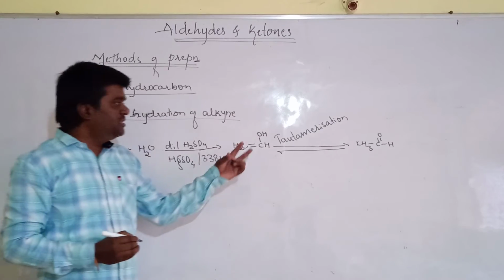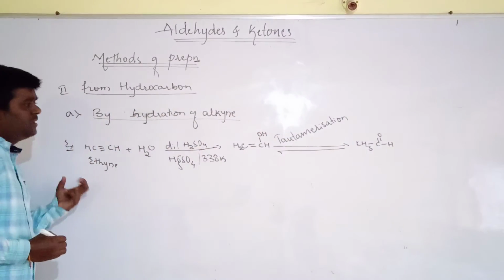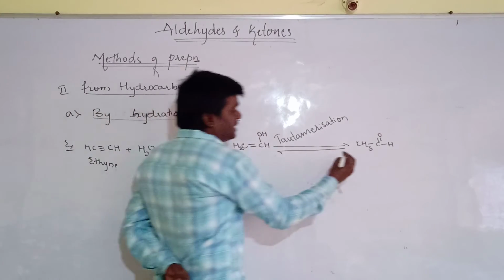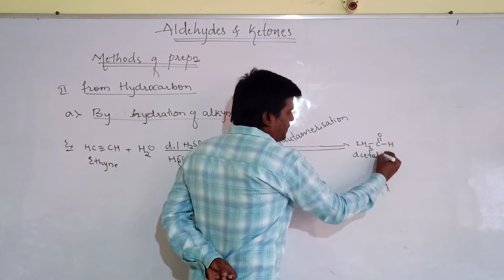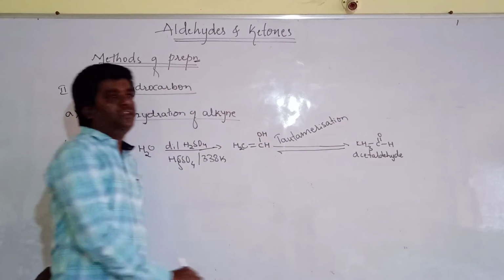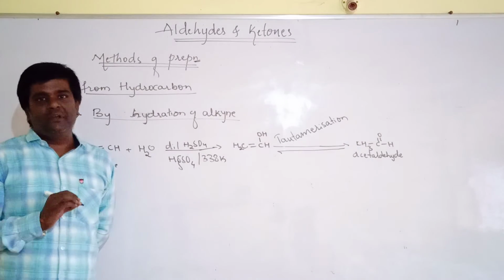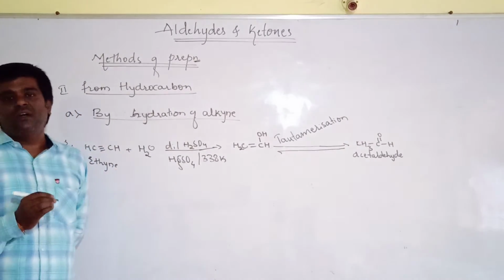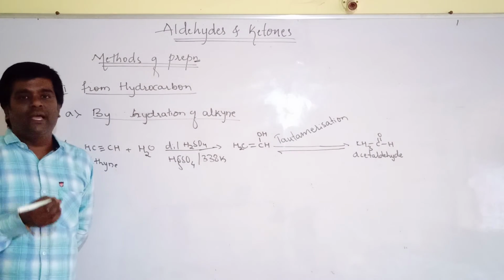That process is known as tautomerization. This compound is acetaldehyde. Generally it is known as acetaldehyde, and the IUPAC name of the compound is ethanal. Two carbon atoms are there and the functional group is aldehyde, therefore this compound is known as ethanal.